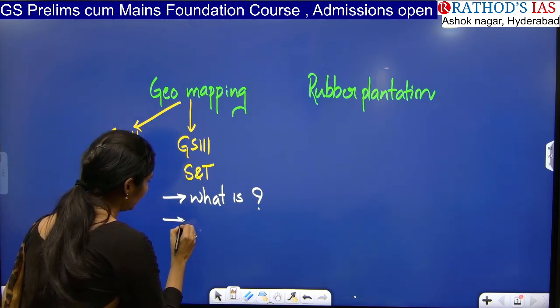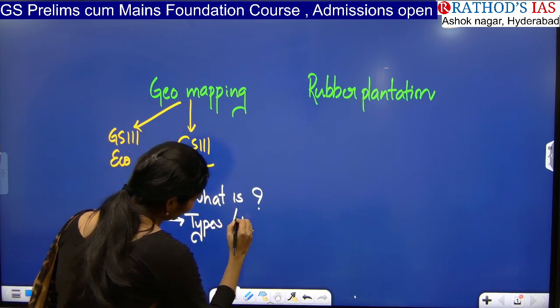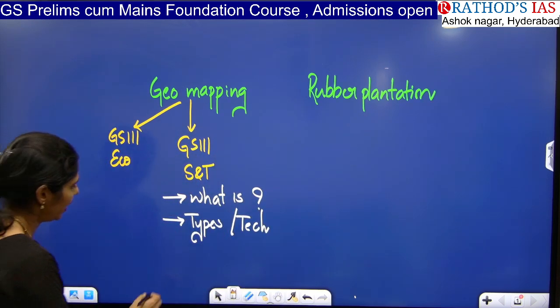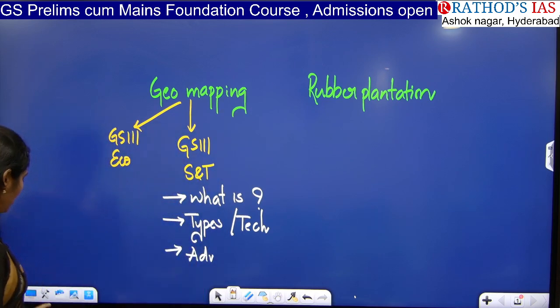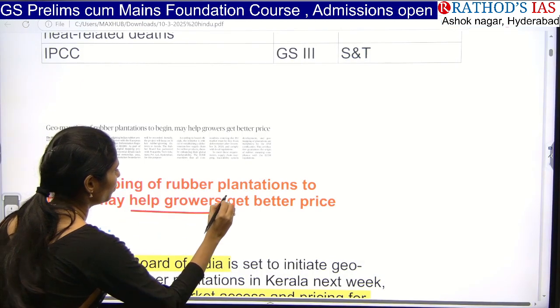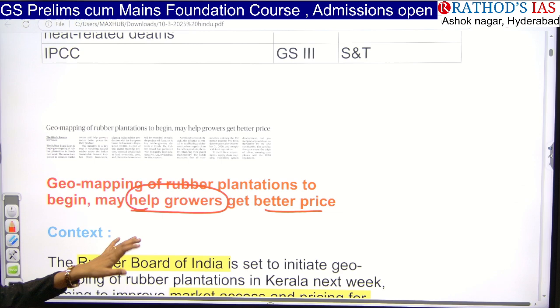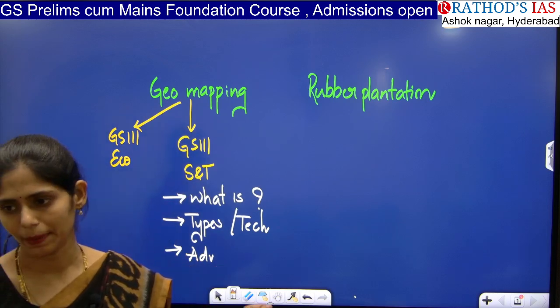And you have to see different types of this mapping, and you have to see which technology they will be using for mapping, and next you have to see what are the advantages. So here if you see this title, it is clearly saying that it will help growers to get better price. So in this title itself they said about one advantage, right? So now it is your responsibility to add about what are the advantages of this geo mapping.